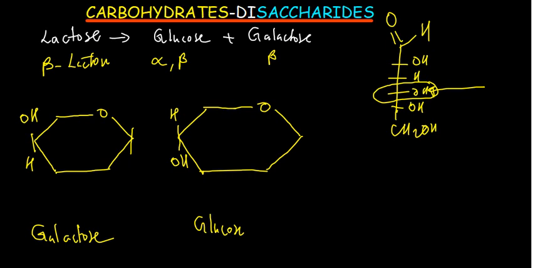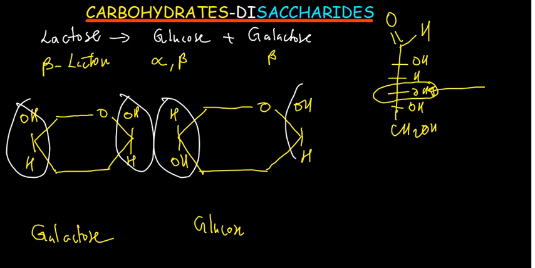Okay. You are sure it should be below? So the OH should be on top, and then the H should be down. That is beta. And then here we are using either beta or alpha glucose, so we don't care. I can use any. So in this case, I'm also using beta glucose. So these are the only points where we are interested. We are only interested at carbon number 4 and then carbon number 2, when you want to determine whether it's beta or alpha, and when you want to determine the structure.